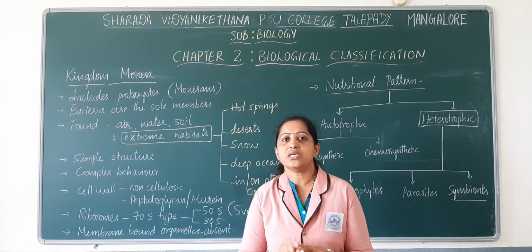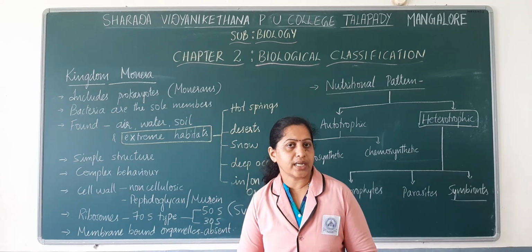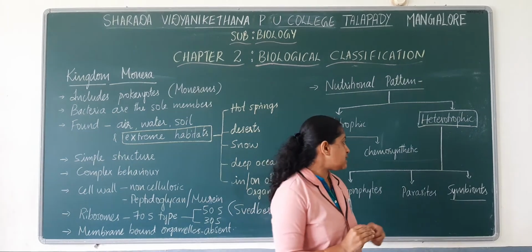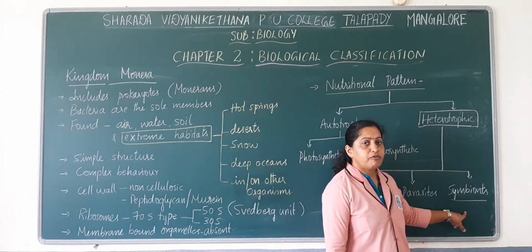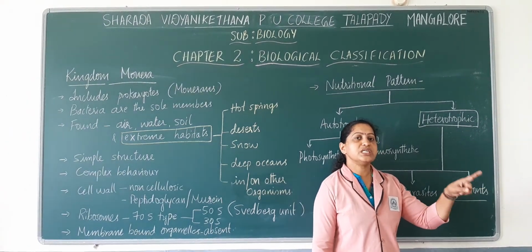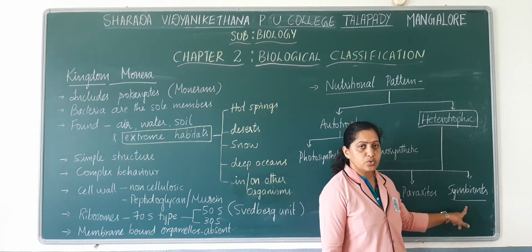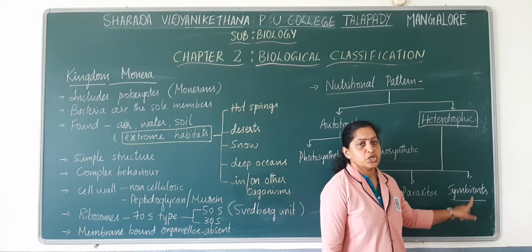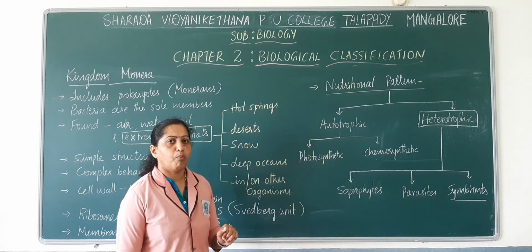Such an association is known as symbiotic association. So there are certain monerans like cyanobacteria which are found in symbiotic association with the roots of other plants. So these are the different modes of nutrition in case of monerans.